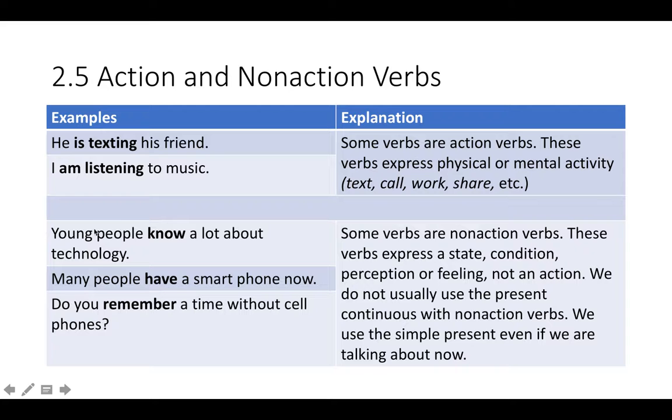So when I say, young people know a lot about technology, this is a non-action verb. I never put it in the continuous. I never say, young people are knowing. I don't do that. Many people have a smartphone now. You never hear someone say many people are having. You probably never hear that. And it's because have is a non-action verb.